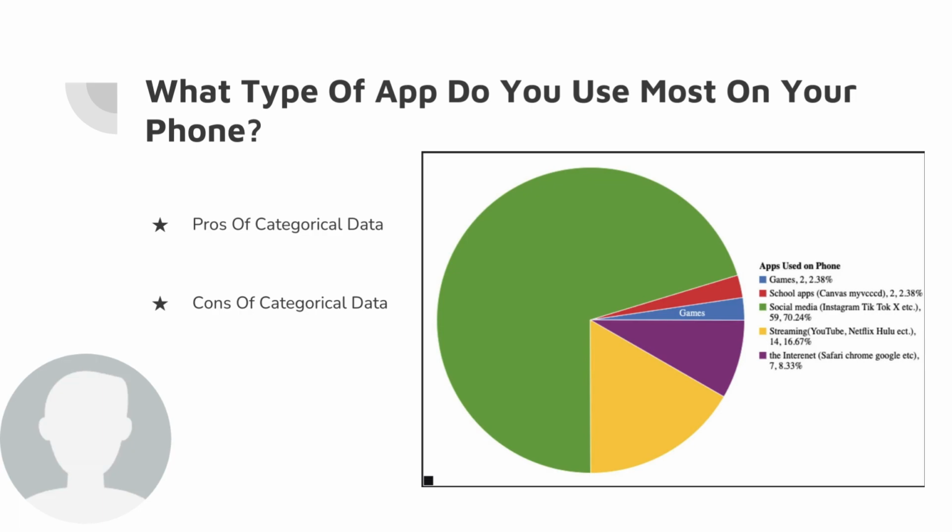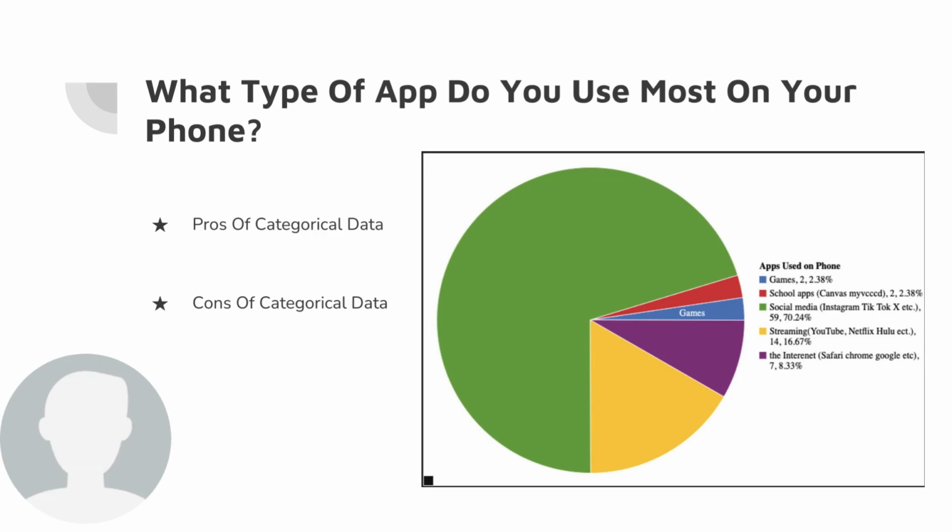Now, the con of categorical data is that maybe not all of these categories, maybe this isn't enough categories, where people felt that they had to compromise when selecting a choice.